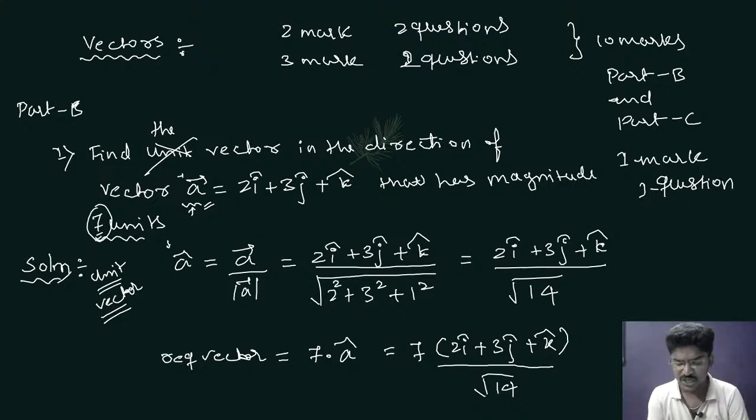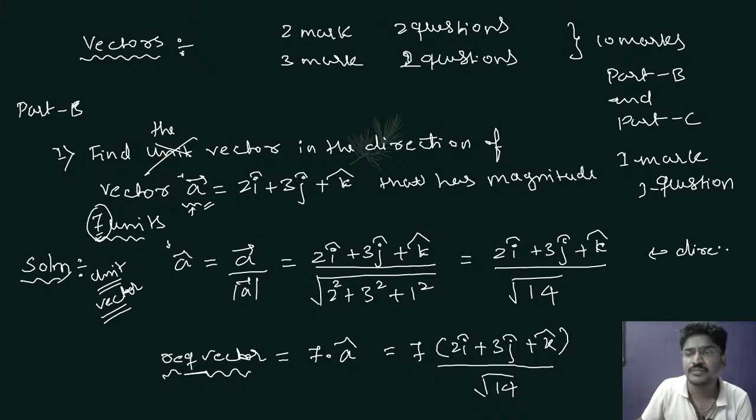So first we have to take unit vector in the direction of vector A. So see here students, for our new required vector, unit vector gives direction and here this 7 gives magnitude. So that's why we have to follow these steps.